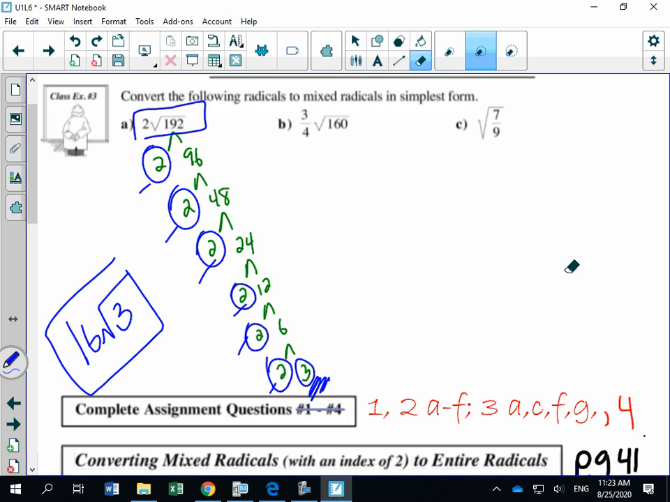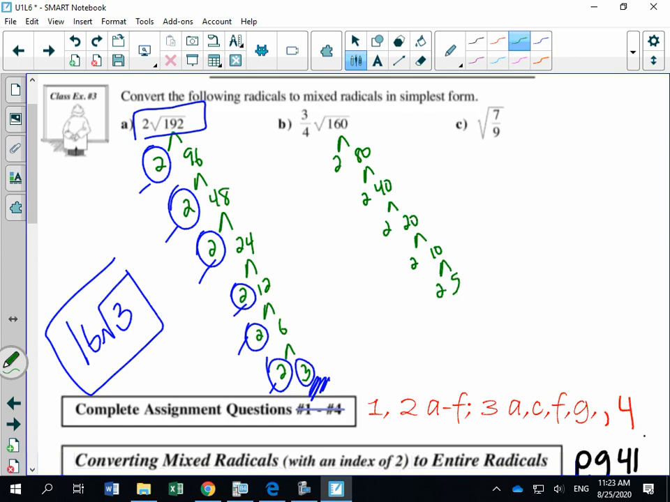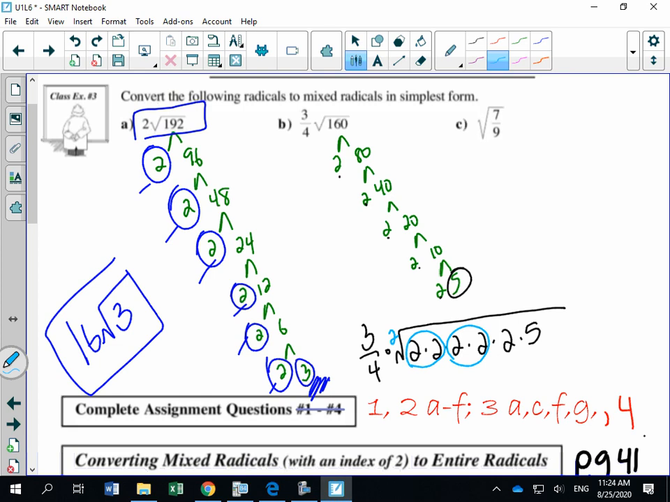So 160, again, ignore that 3/4 for now. 2 and 80, 2 and 40, 2 and 20, 2 and 10, 2 and 5. So that is the same thing as 3/4 times 1, 2, 3, 4, 5 twos, and a 5. Okay, I'm putting my index in, and I'm going to circle my pairs. That's all I have. Oh, I like this question because we haven't done one like this yet.